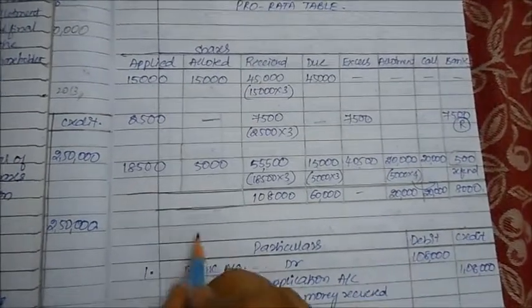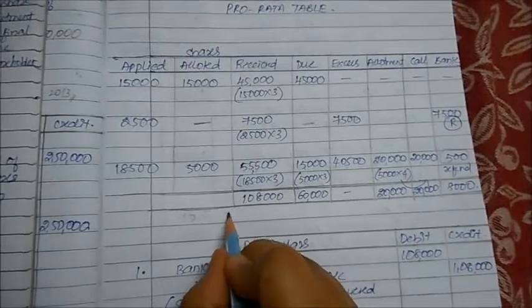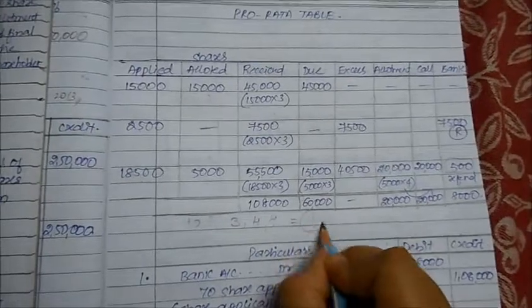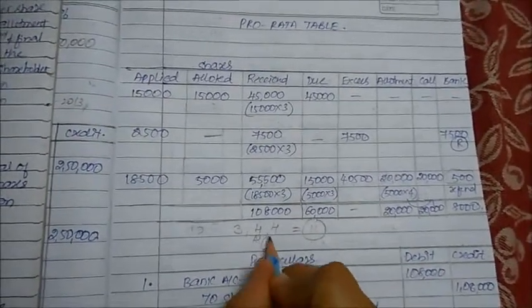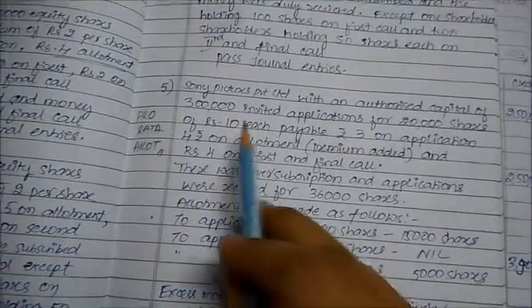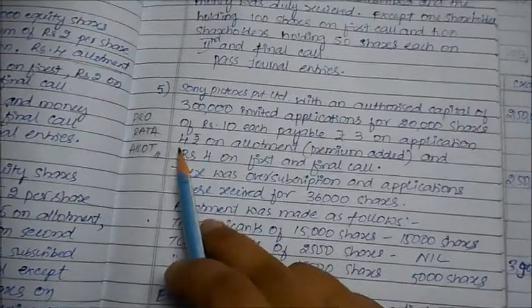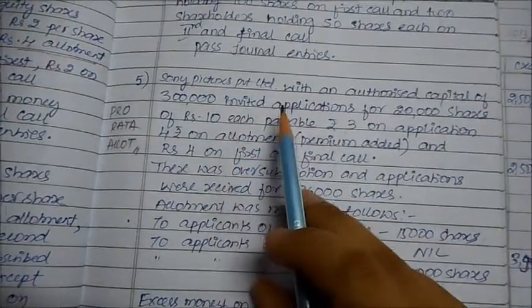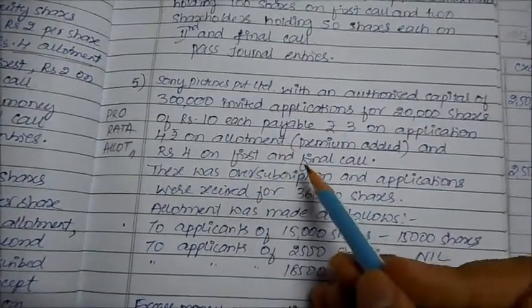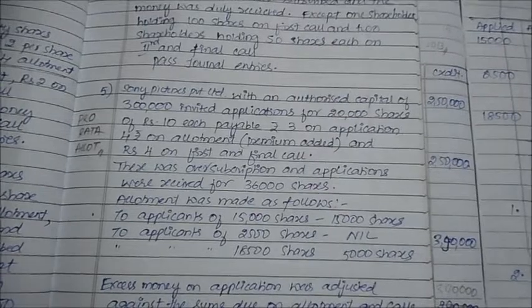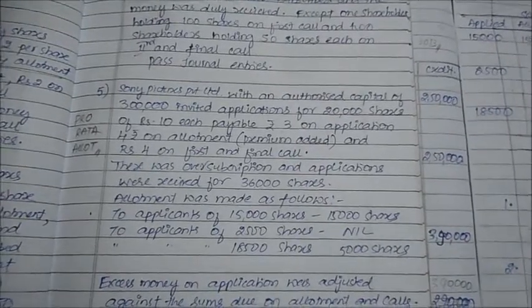Alright. So in this particular question they have told you 10 rupees was the share, 3 rupees on application, 4 on allotment and 4 on first and final call. Total comes to 11 and allotment includes 1 rupee of premium. Okay, because it says 4 rupees on allotment, premium is added. If 10 rupees is the share, 4, 8, 9, 10, 11. Whatever is extra, 1 rupee, that will become the premium amount. I am telling you this because whenever you are doing allotment, you will also have to do the share premium account, transferring that premium. That is why this will be important.